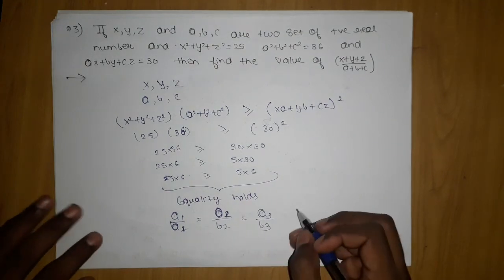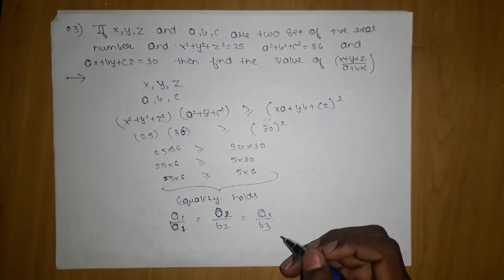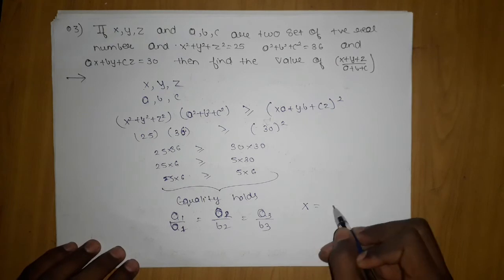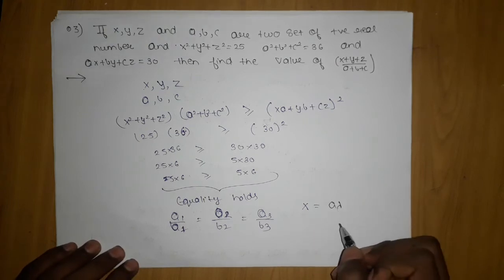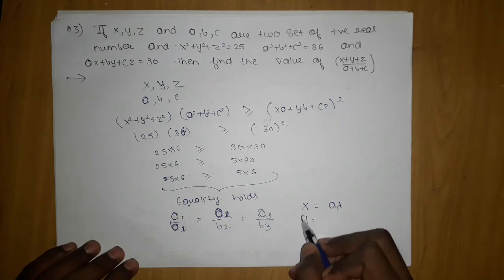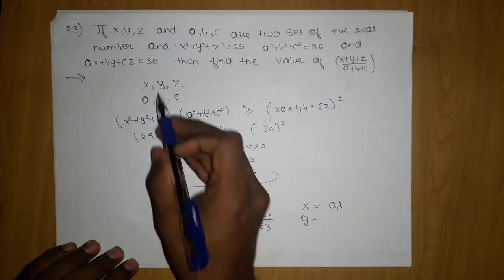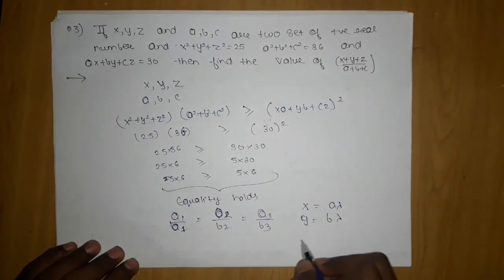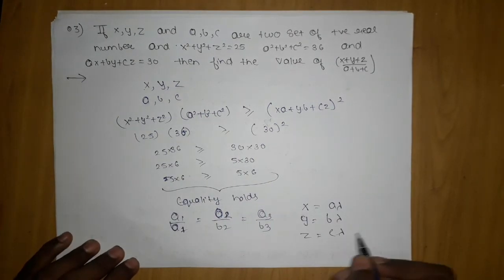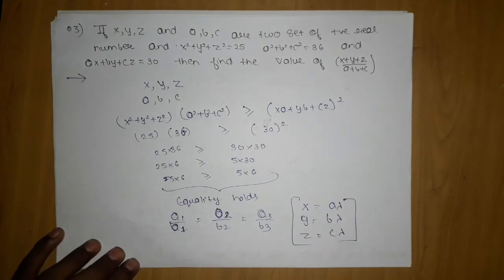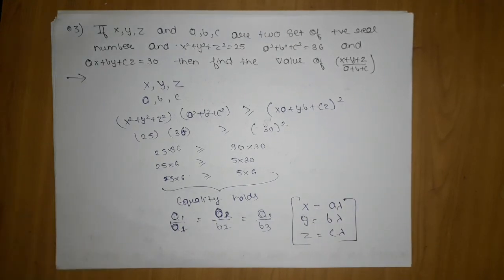So what we are going to do is take x equal to some a lambda, y we are going to take as b lambda, and z we are going to take as c lambda. Now why we can take these things, I will make you understand in homogeneous inequality, which we are going to do after this question.